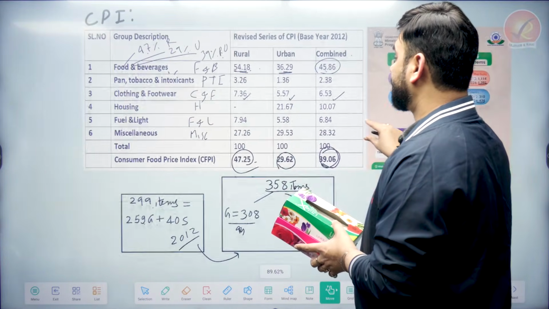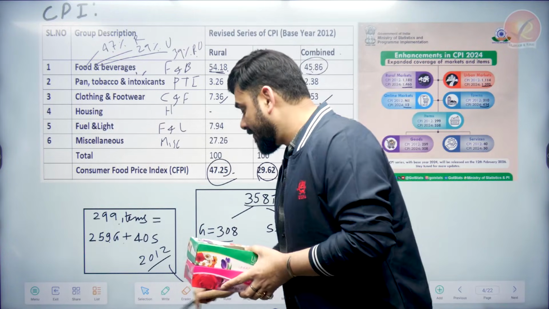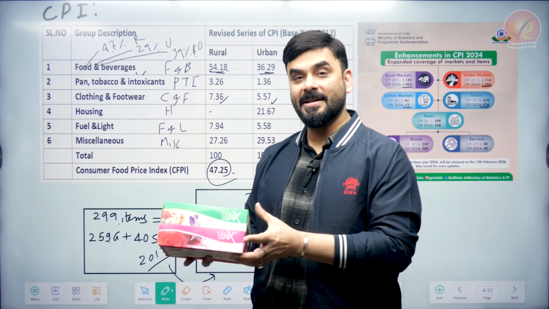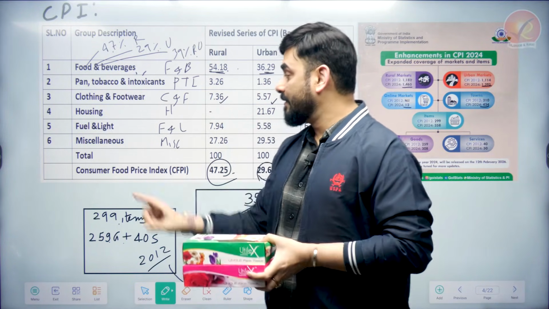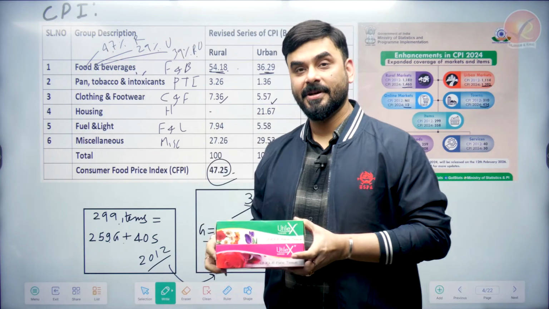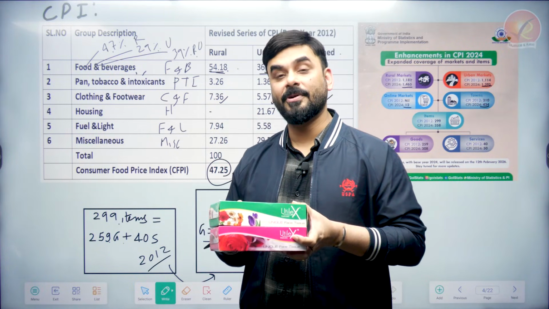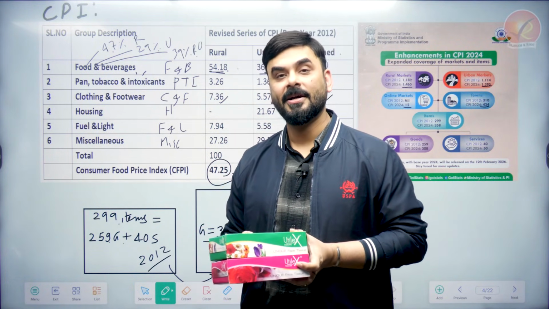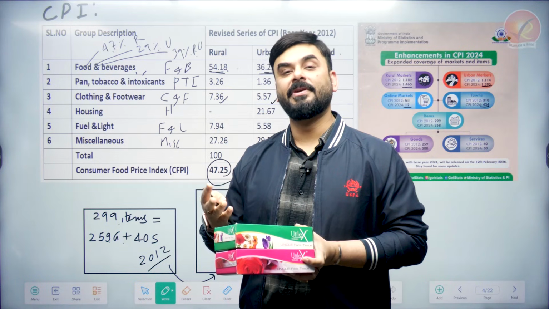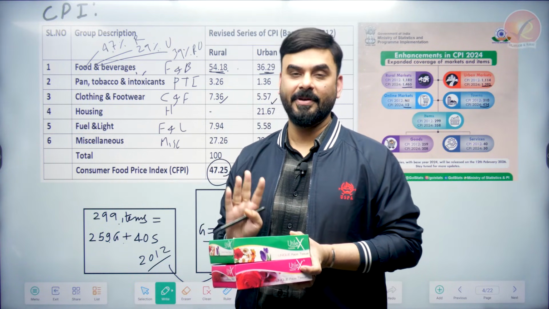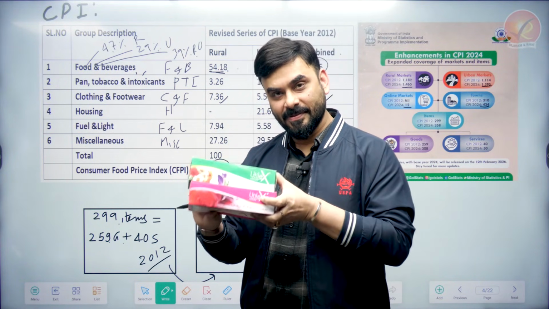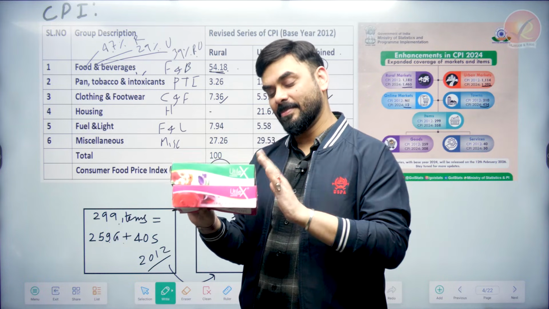Now let's come back. What did we observe here? We observed how many items are there, bacho? In the All India CPI basket, there are 6 groups. The same basket is used for rural also, urban also. The only difference is that in rural India, the weight of different items will be different, and in urban India it will be different. But we are using the same basket. Now the size of the basket has actually increased. So this is our basket example.